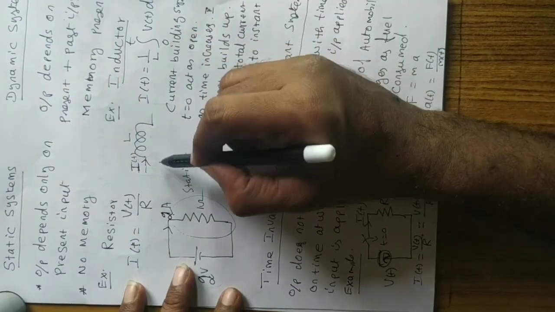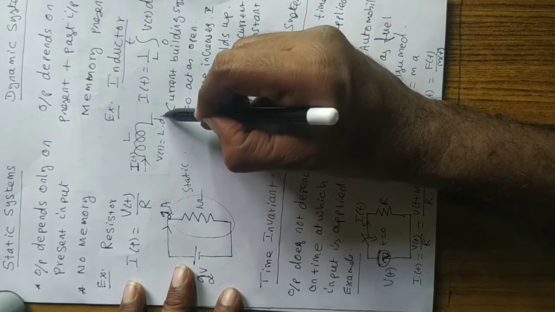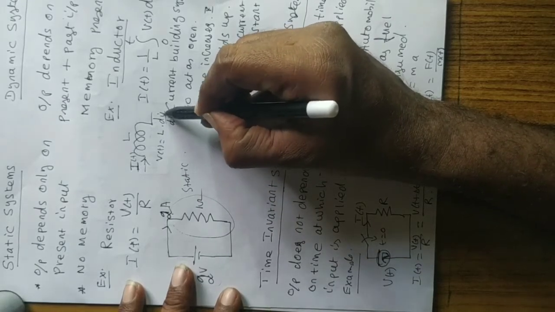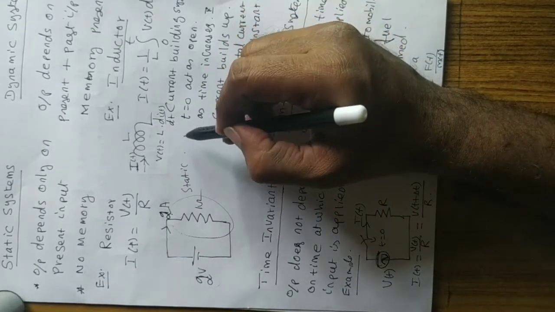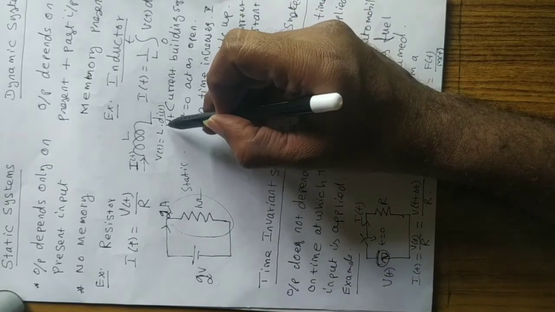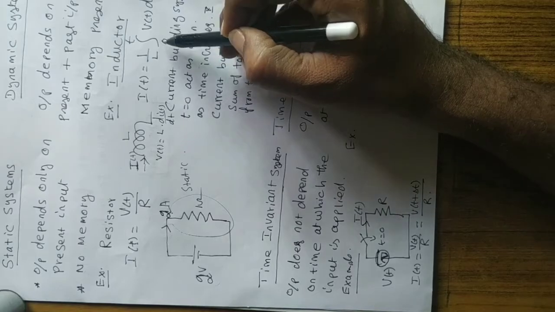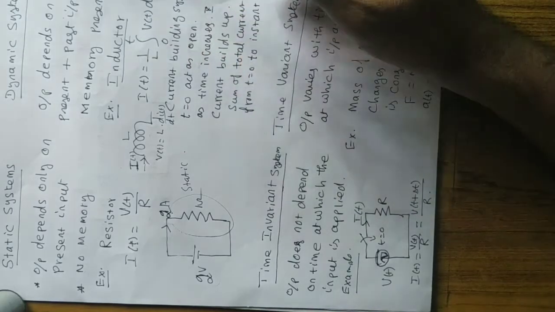How to write this? We know that V of t is equal to L into di of t by dt. So the voltage drop across the inductor gives the current equation: I of t equal to 1 by L integral 0 to t of v of t dt.